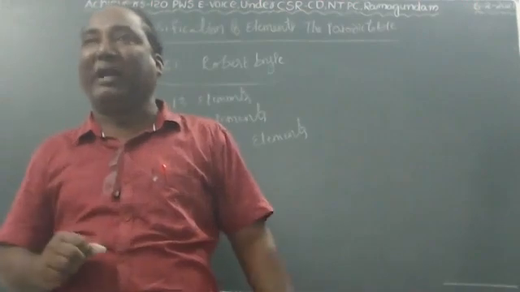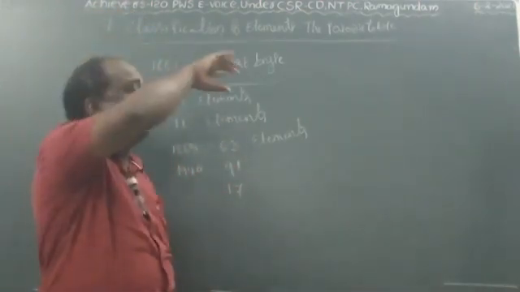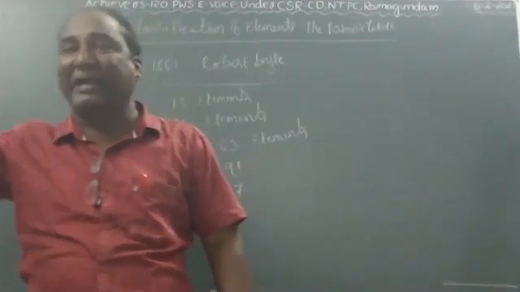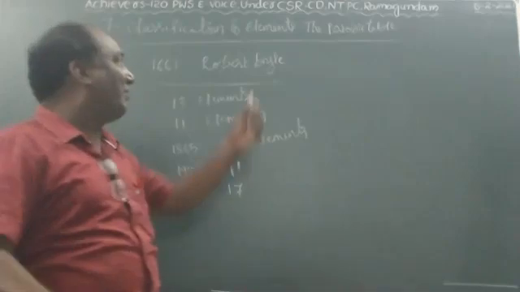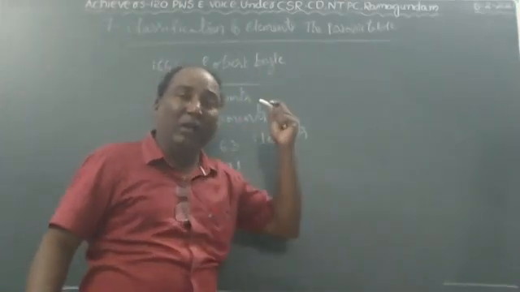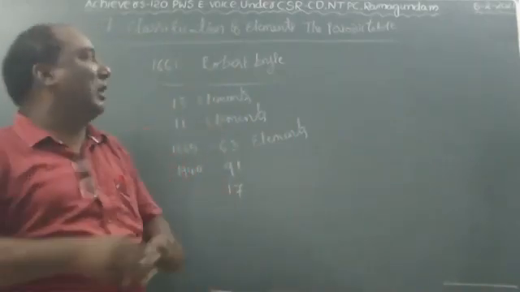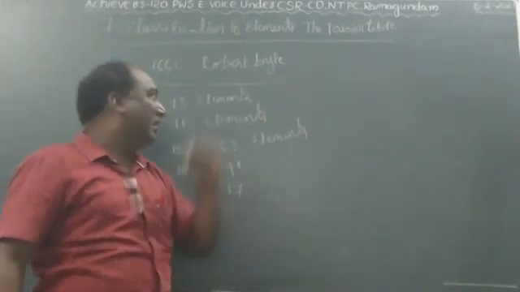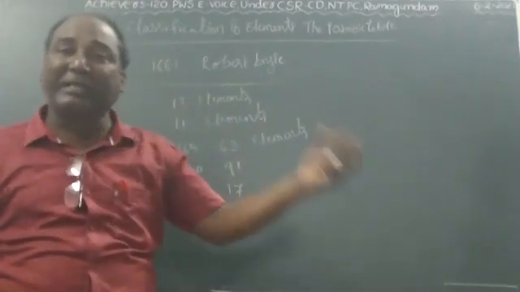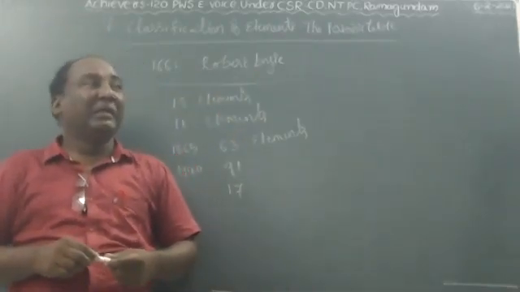The periodic table is nothing but the table which is filled with elements. That is called the periodic table. So up to now we have more than 115 elements in the periodic table.